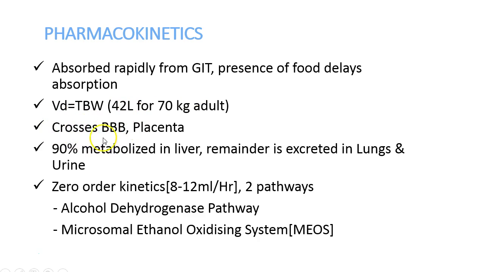Alcohol can cross the blood-brain barrier, hence the CNS effects, whereas it can also cross the placenta and cause teratogenic effects in the fetus. 90% of alcohol is metabolized in the liver. The remainder could be excreted in lungs and urine.